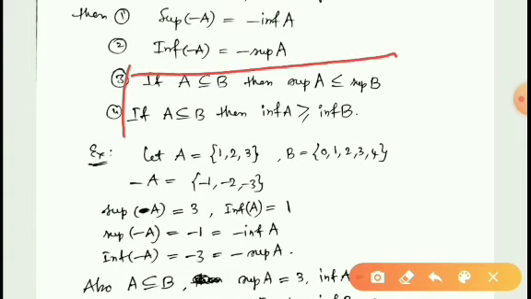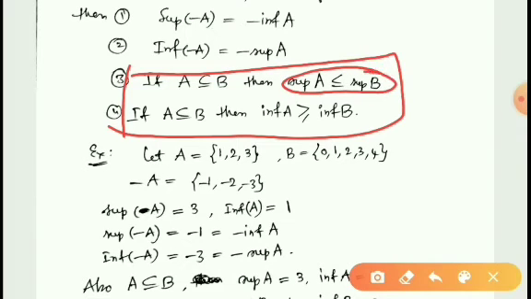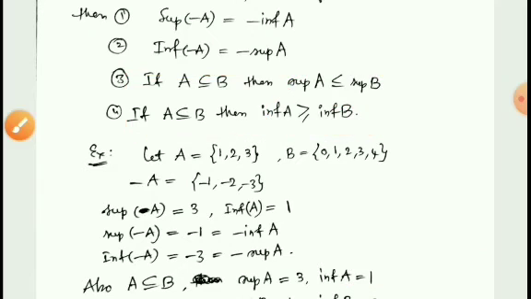Whenever A is a subset of B, supremum A is less than or equal to supremum B, and infimum A is greater than or equal to infimum B.